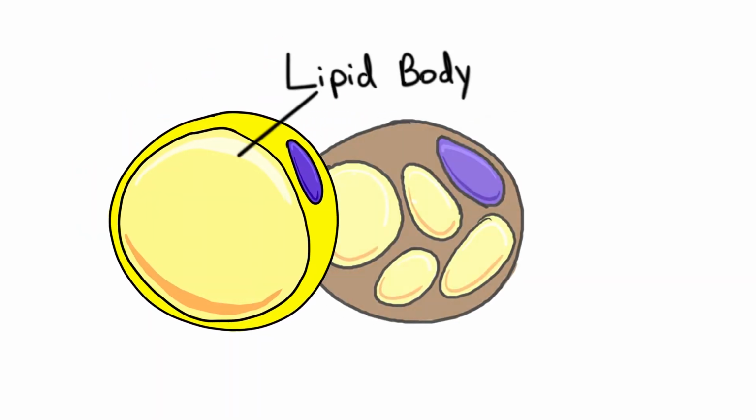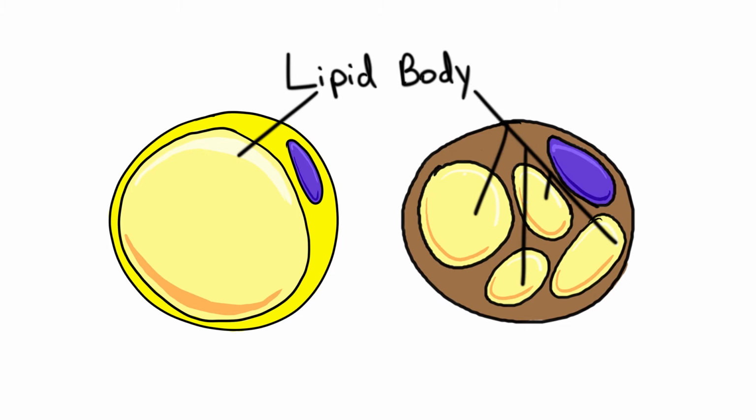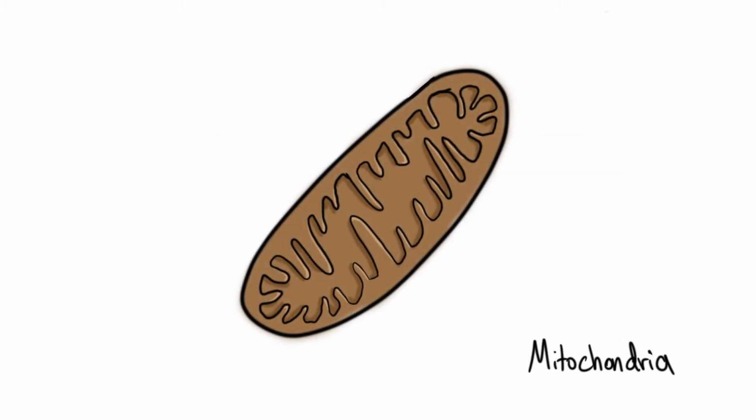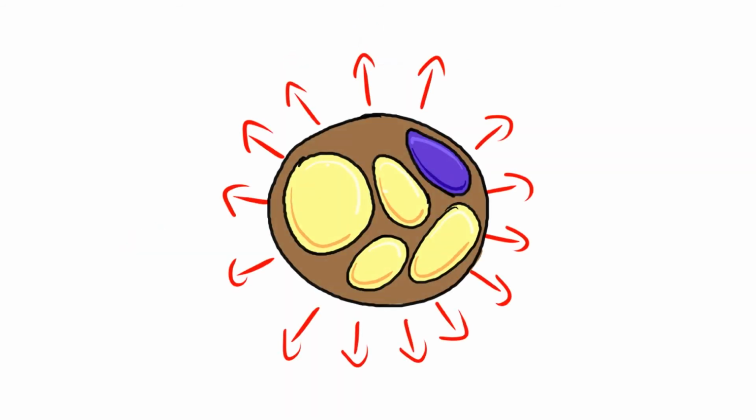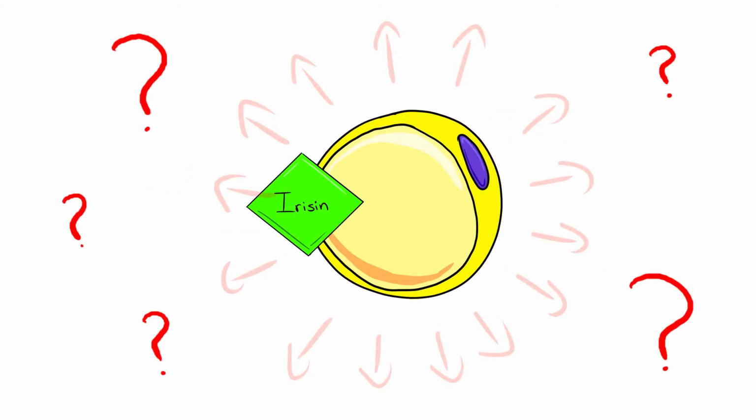While white fat cells contain a single lipid body, brown cells usually contain multiple lipid bodies and contain much more mitochondria, the main energy engine of cells, coloring the cell brown. This is what gives brown cells their superior ability to generate heat, a major component of metabolism. The brown fat consumes more energy as heat, which would otherwise be stored as white fat cells in our body. Therefore, the scientists wanted to see how irisin could affect the metabolism rate of white fat cells.